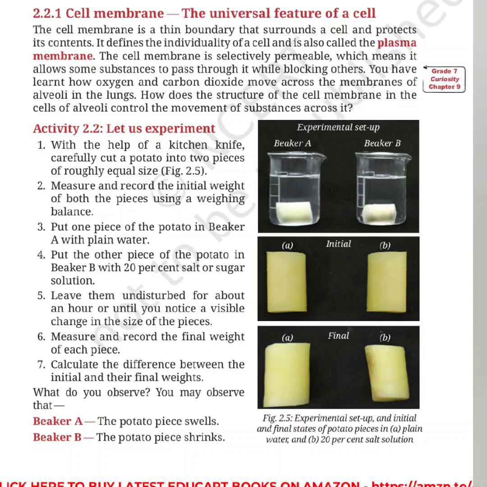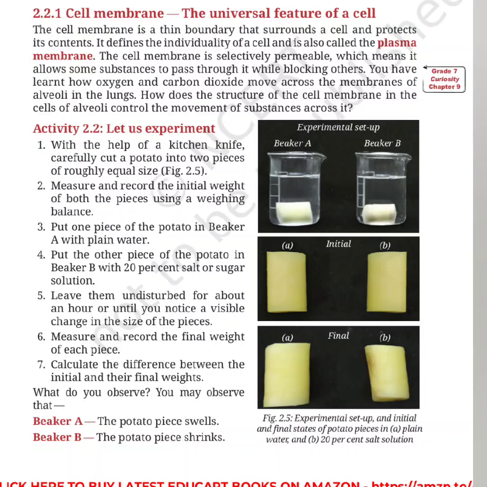It is now a little bit swollen. It is enlarged. It became bigger in size. And the second one, which was put in beaker B, will reduce in size, that is, it will shrink. So that process which is responsible for this change in shape is called osmosis.